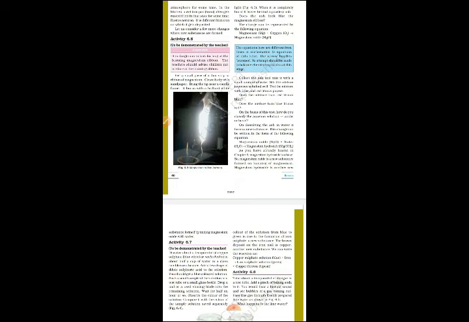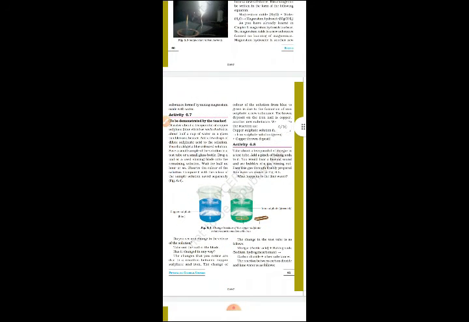So that powder form, if we mix that powder form in water, we'll get magnesium hydroxide, and magnesium hydroxide is one type of base. Okay, now here see the next, activity 6.7.